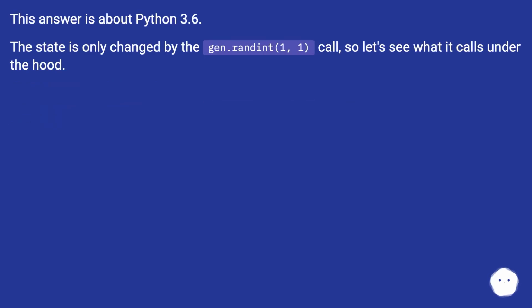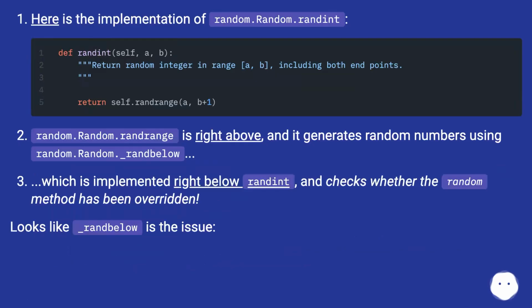This answer is about Python 3.6. The state is only changed by the gen.randint call, so let's see what it calls under the hood. Here is the implementation of random.Random.randint.